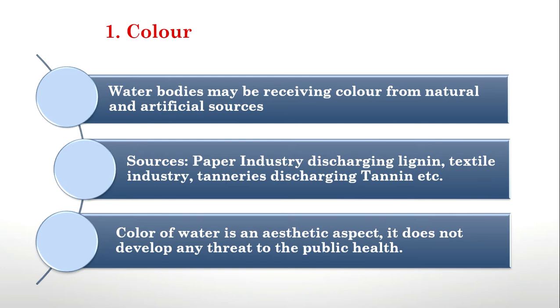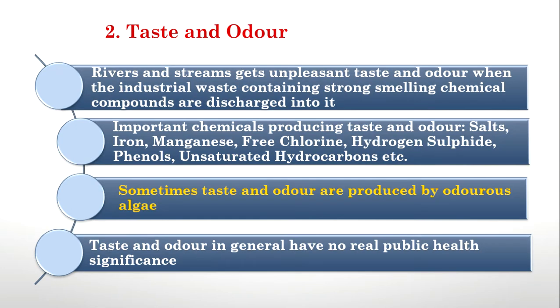Second one is taste and odor. It is produced mainly by two things. One is industrial waste or domestic waste, which is human intervention, and the other is due to some algae. Some inborn algae have some smell, and if that algae grows in water, the water will automatically get that smell or odor. So that is taste and odor.